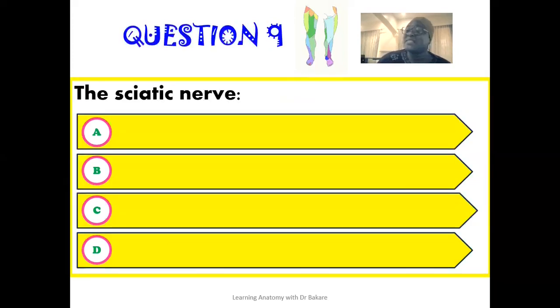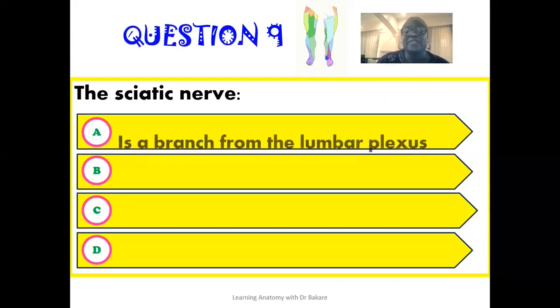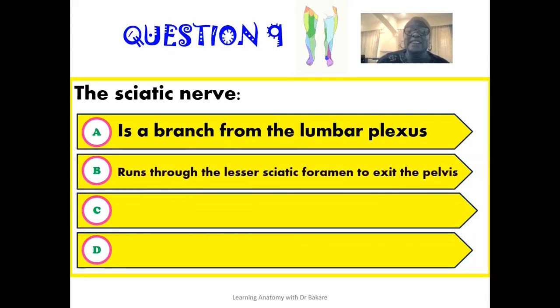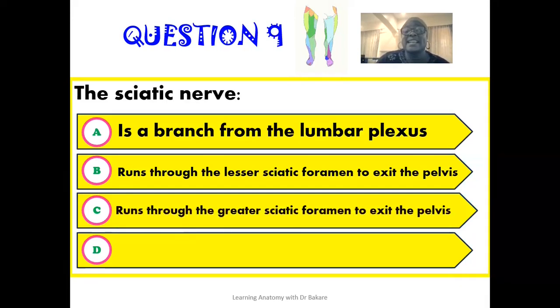The ninth question reads that the sciatic nerve is a branch from the lumbar plexus. Is the sciatic nerve seen to run through the lesser sciatic foramen for it to exit the pelvis? Or is it seen to run through the greater sciatic foramen for it to exit the pelvis? Or is the sciatic nerve a pure sensory nerve? So which of these options is correct as it relates to the sciatic nerve?